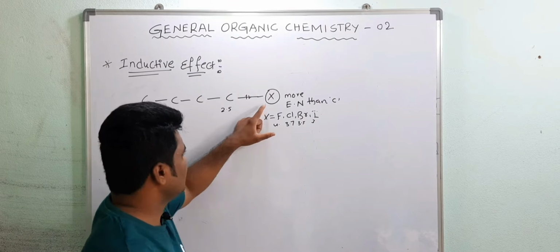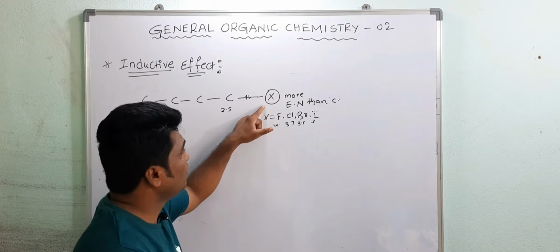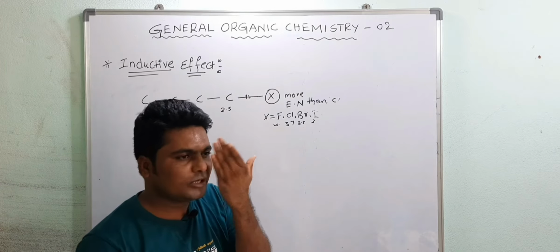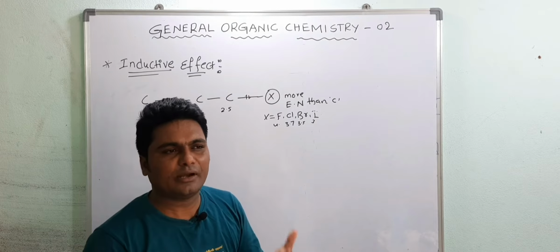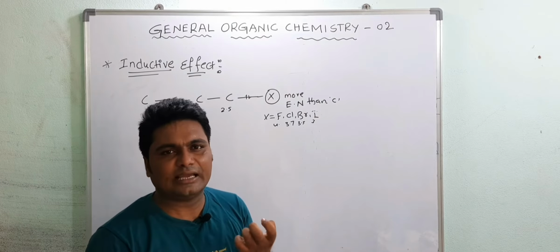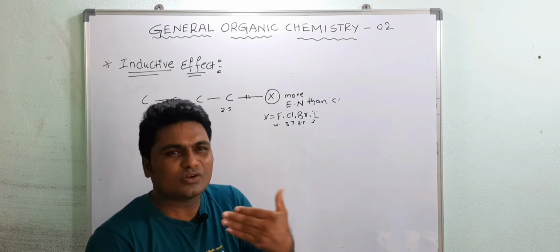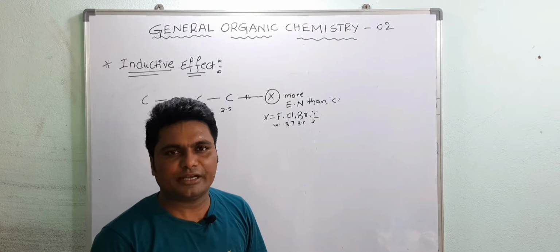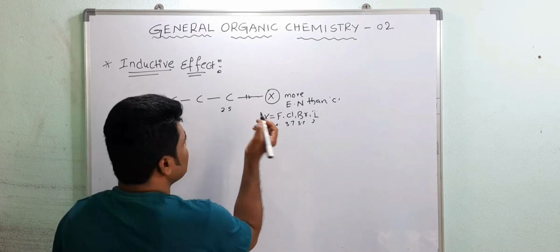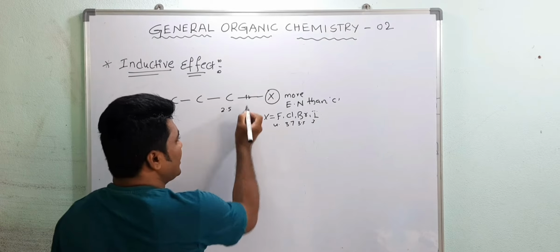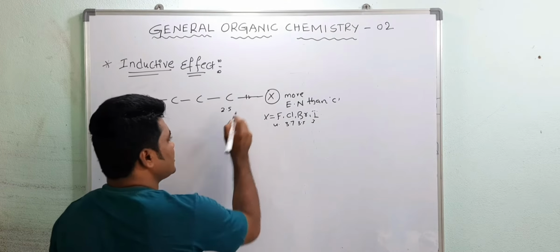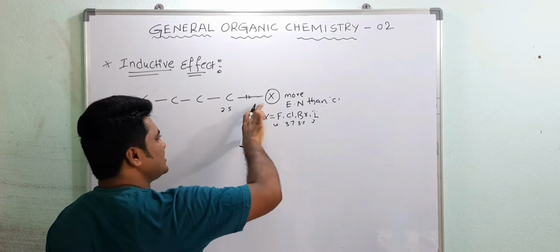Now here is the halogen. Halogen is more electronegative than carbon. So what is electronegativity? You must have studied it in inorganic chemistry in the periodic table. Electronegativity means the tendency to attract the electrons of the covalent bond towards itself. So this halogen attracts the covalent electrons, this bond pair of electrons. Due to this, these electrons are partially shifted towards this halogen atom.